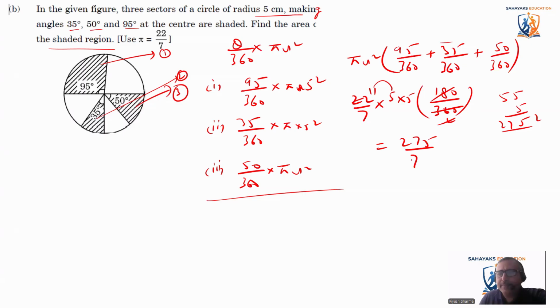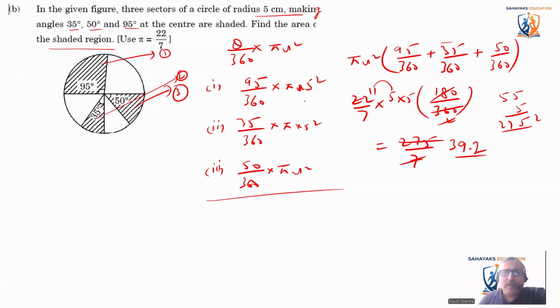And it comes out to be, 7 3s are 21, 7 9s are 63, and then 7 2s are 14 and something. Okay, 39.2, approximately 39.2. See, this is the way we did it.